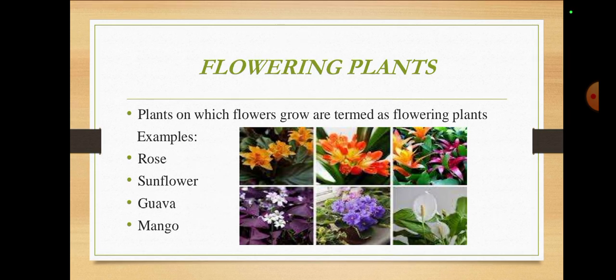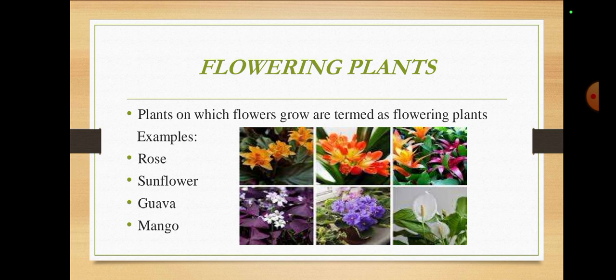Plants on which flowers grow are termed as flowering plants. For example, rose, sunflower, guava, mango. The plants on which flowers grow are known as flowering plants, but those on which flowers do not grow are known as non-flowering plants.